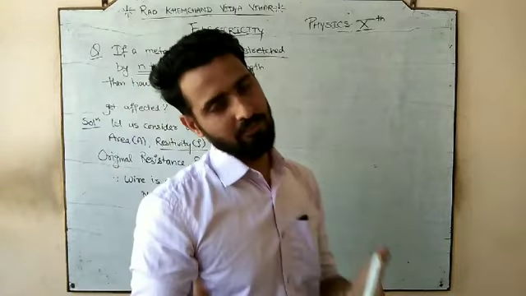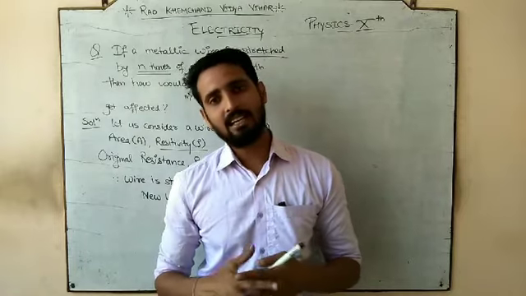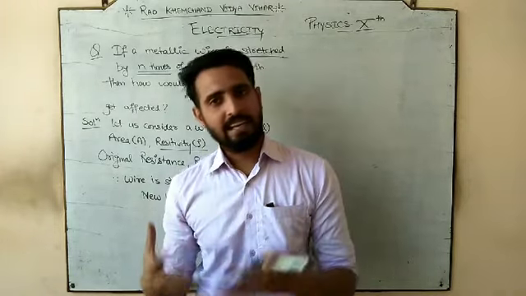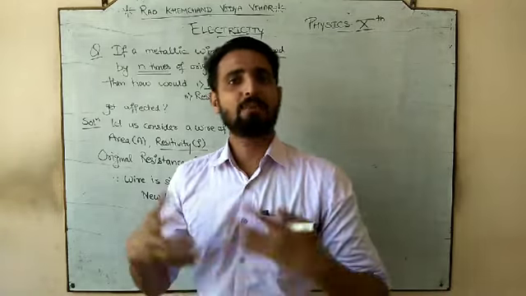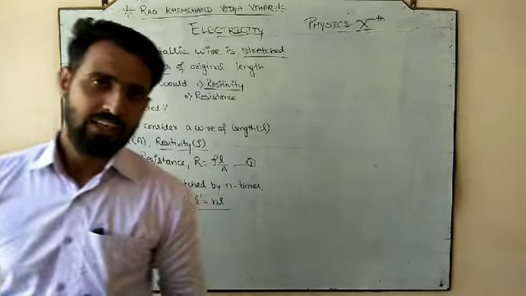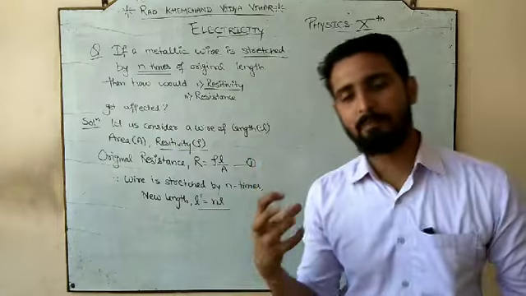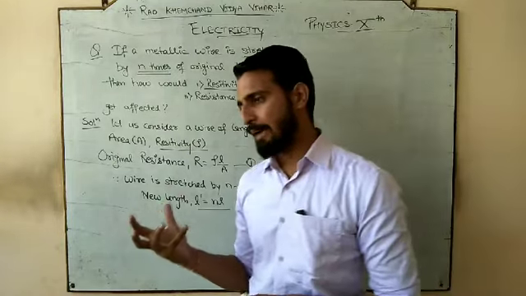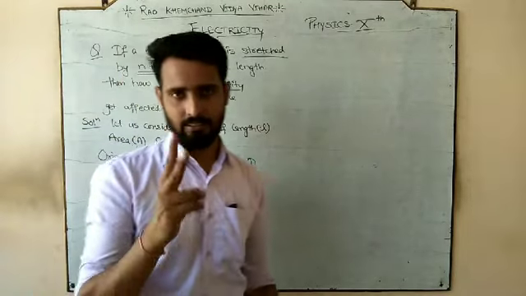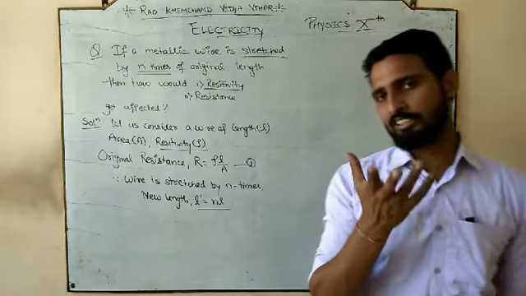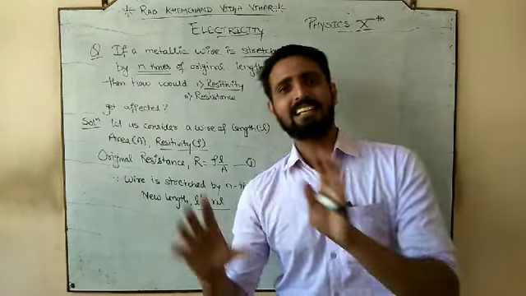So what is the resistivity? If I again define, resistivity word means it is the ability of any material to oppose the flow of charge. ये हम लोग पहले ही पढ़ चुके हैं. तो ability of a material to oppose, it means is that how much that material can oppose the flow of charge. वो ability है उसका. And if it is the ability, so we also know that this ability depends upon only two factors. The first important factor on which resistivity depends is your nature of material, and second is the temperature.